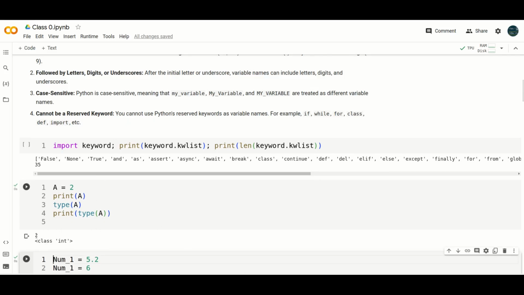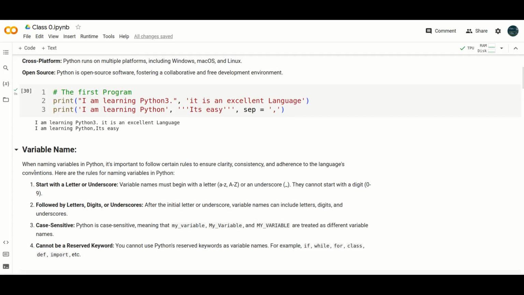There are some conventions or procedures for declaring variables. You always start with a letter or underscore. Lowercase and uppercase letters are different, that means it is case sensitive, from small a to small g and capital A to capital G. You cannot start with a digit from 0 to 9, though you can use digits after that.